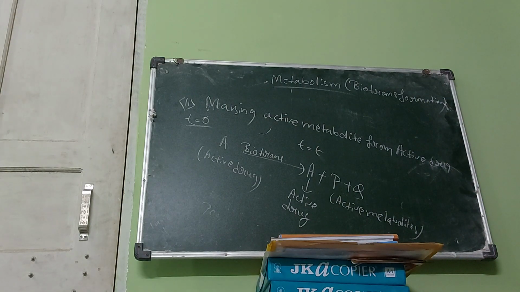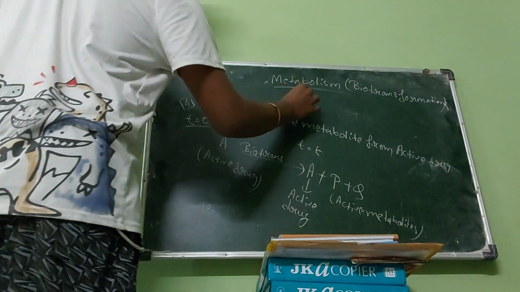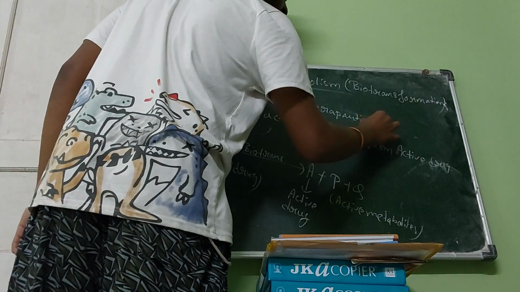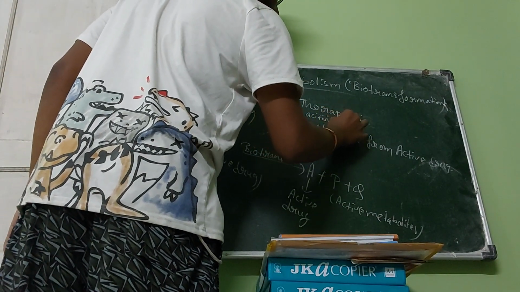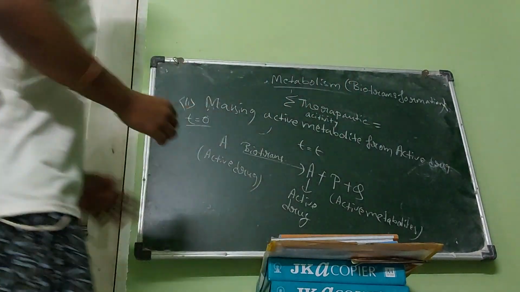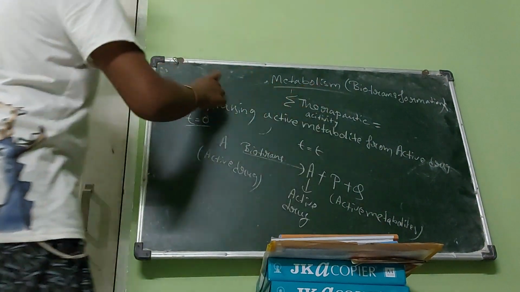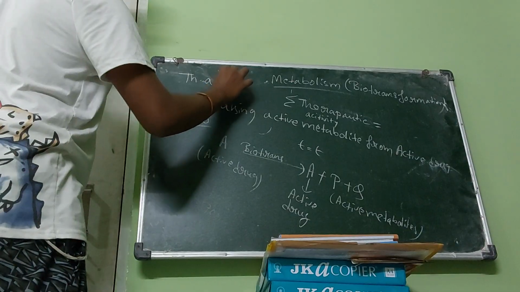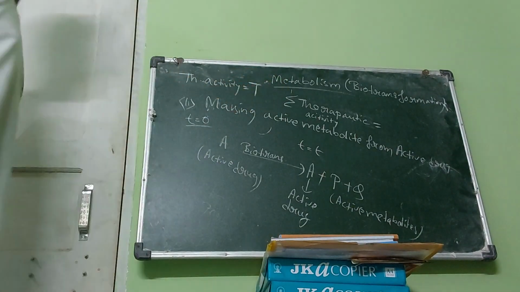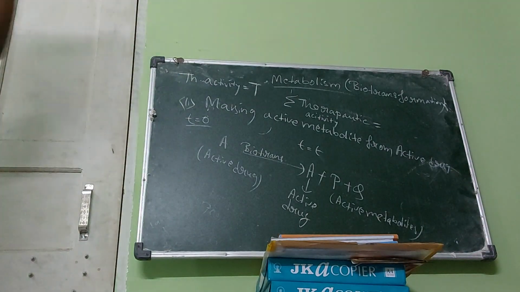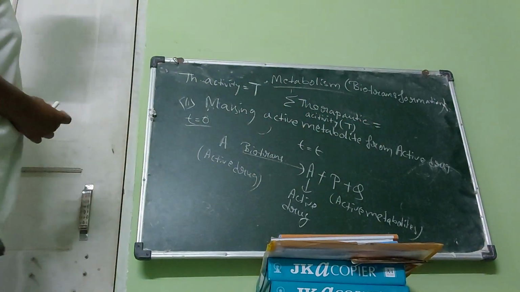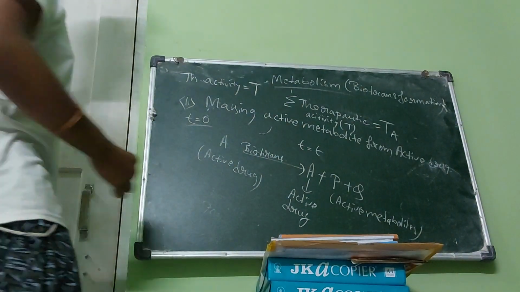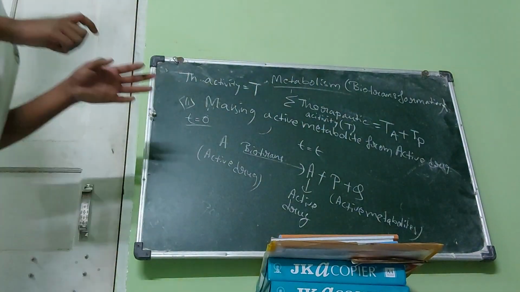So we can say that the net therapeutic activity, let us assume therapeutic activity as T. We are just assuming therapeutic activity is T. So net therapeutic activity T equals therapeutic activity of A plus therapeutic activity of the metabolites.